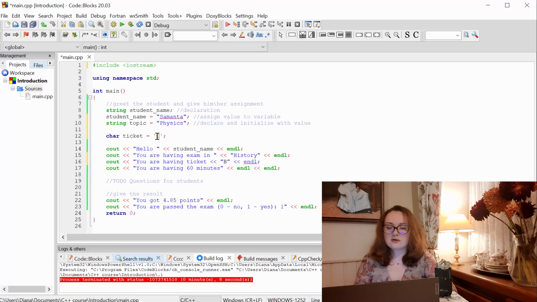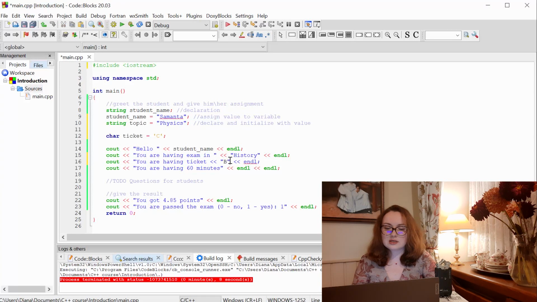But if you have a situation where you can work with char, do this, because in this way you save a lot of memory. If I create another string for this ticket letter, I will once again create some piece of memory and call the string class, and if I use the basic data type char, I will avoid all those steps, optimize my program and save memory.